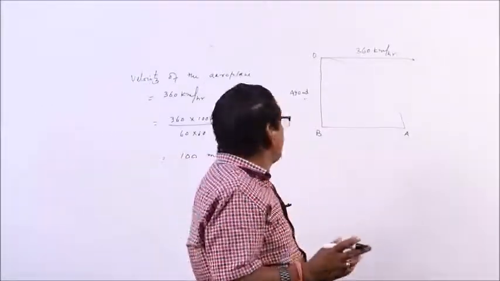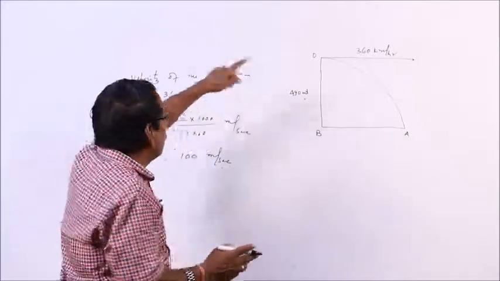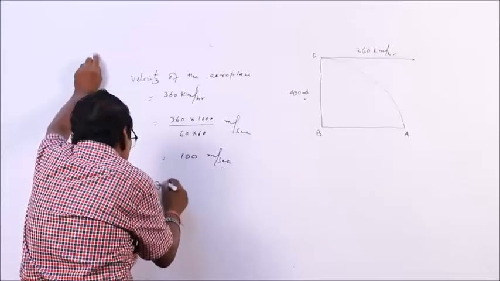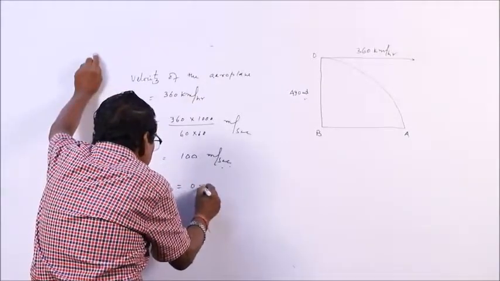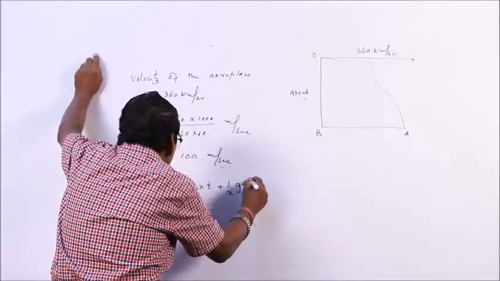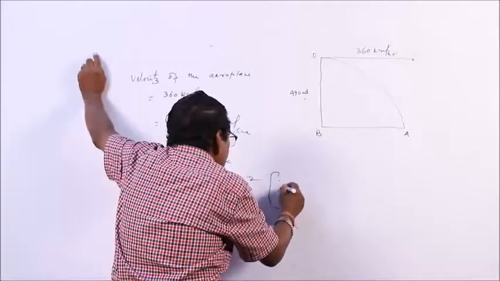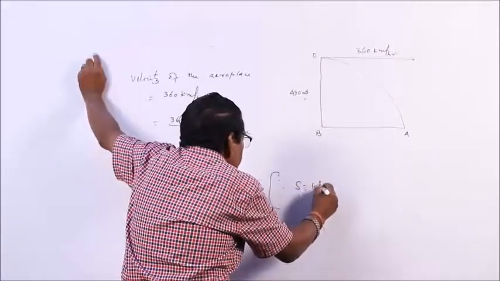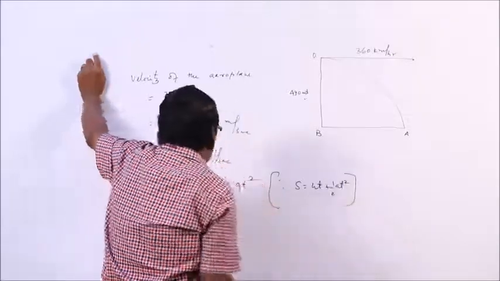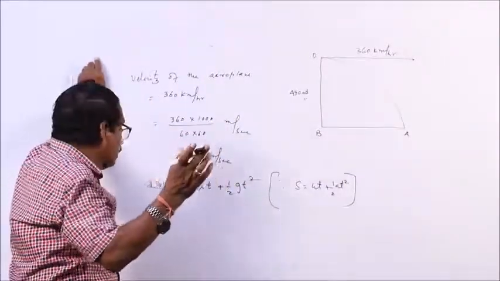With this velocity moving, what is the time taken for the bomb to come down from the height? The height is 490 meters. So, 490 will be 0 into t plus half g t square. Which formula are we applying? S is equal to u t plus half a t square. This formula you are applying here. u is equal to the vertical component of velocity, which is 0, and a is equal to the acceleration due to gravity.